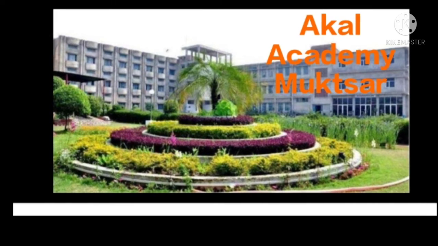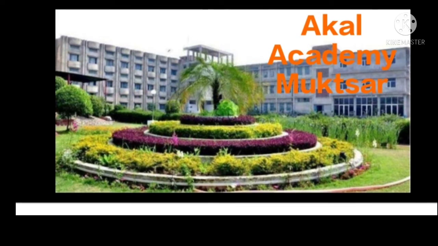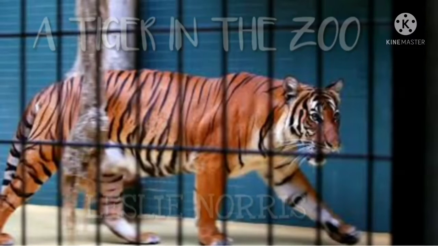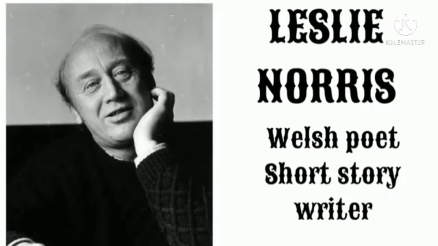We are going to read a literature poem. Let's enjoy it. We are going to read a poem, A Tiger in the Zoo. The poem is taken from the book First Flight of Grade 10th and is written by Leslie Norris. Leslie Norris is a well-known Welsh poet and short story writer.